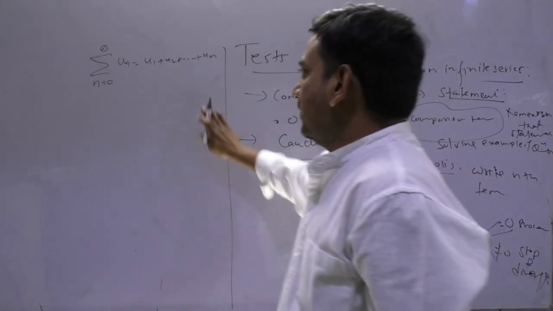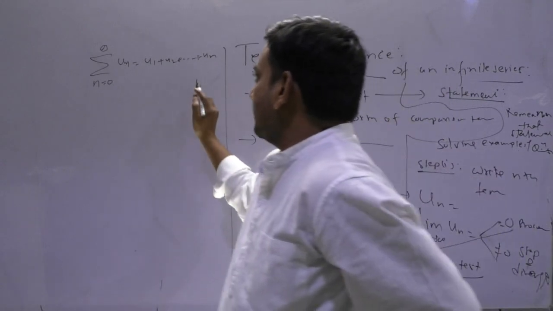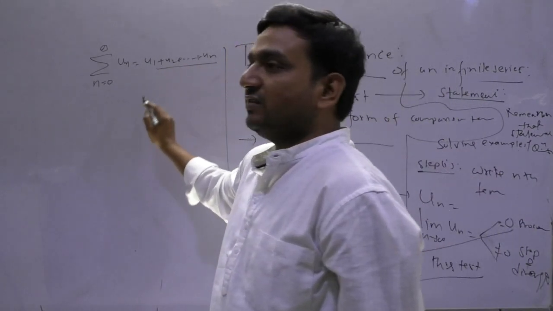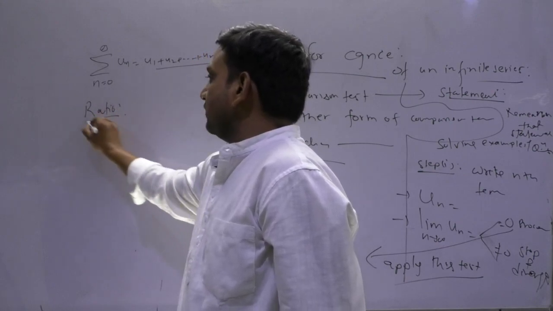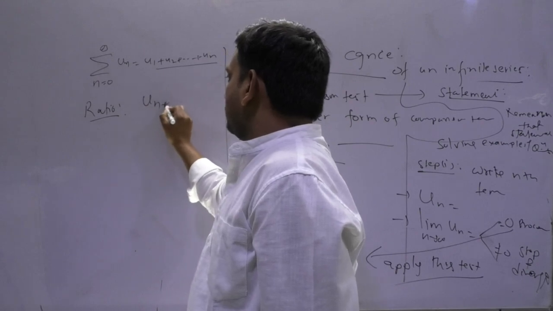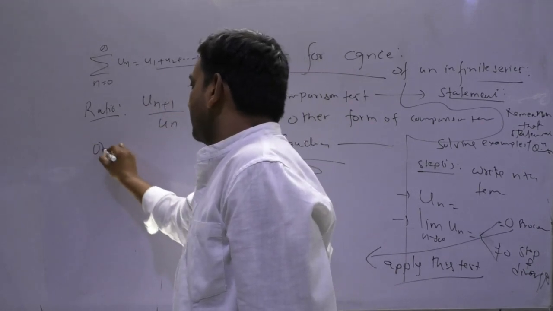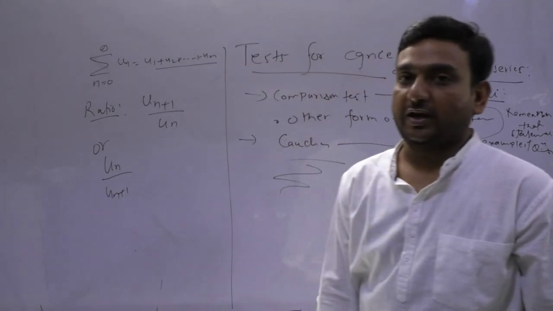Fine. Now what I wanted to tell you is, suppose for this series the ratio, please focus here because in all tests you will have this funda, un plus 1 upon un, or some people use un upon un plus 1.